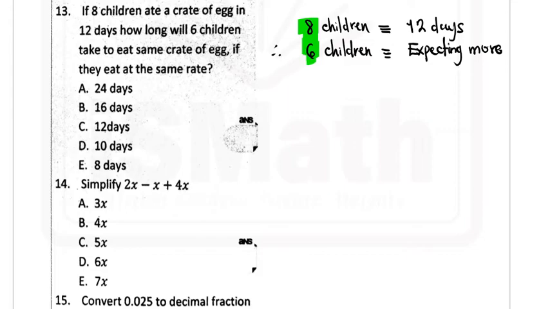Since I'm expecting more, I would like to rearrange this to give me 8/6. This is actually greater than 1, and do that times 12, and you do 6 here 1, 6 here 2. 2 times 8 will give you 16, and that's why the answer for this is B.